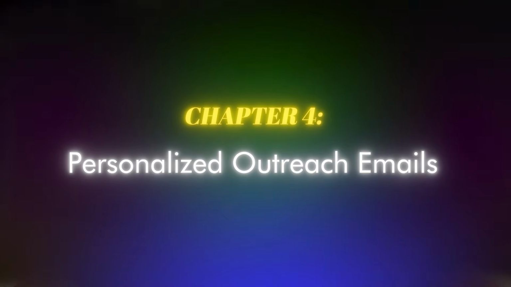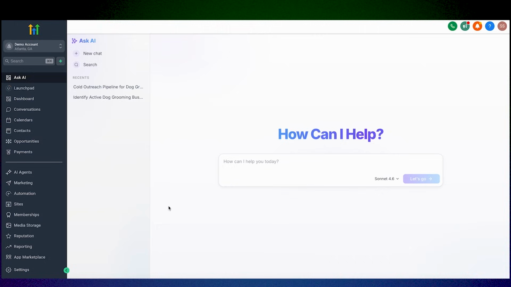But I need to keep showing you this because the next part is where I actually lost it. Chapter 4, personalized outreach emails. So now I have 25 prospects sitting in a pipeline, and I wanted to see how far this thing could really go. So I typed,